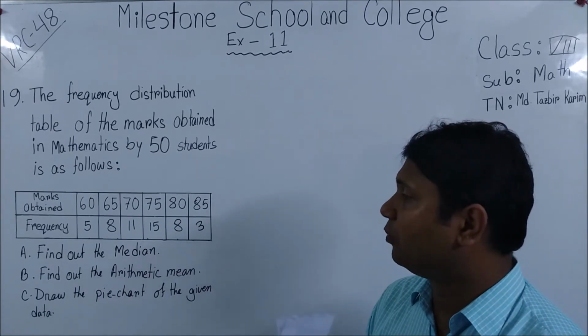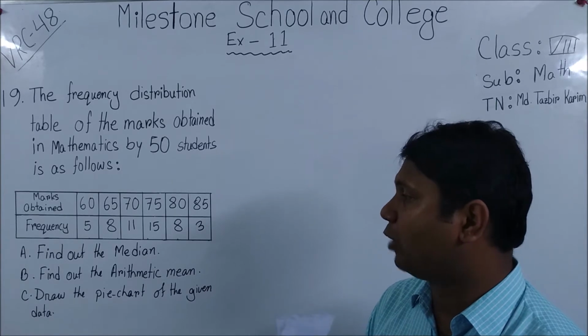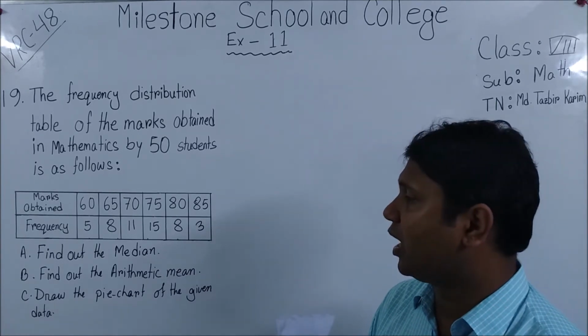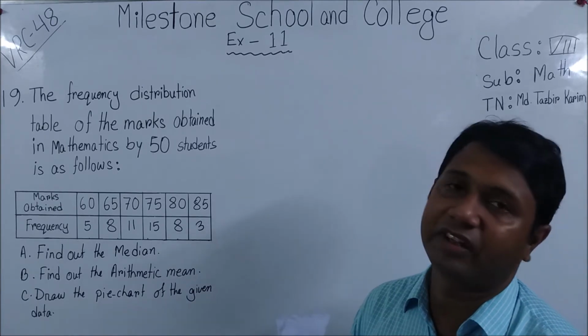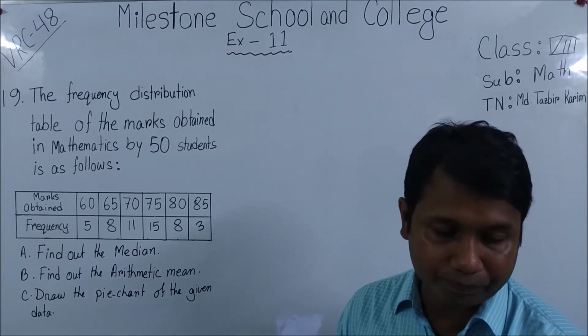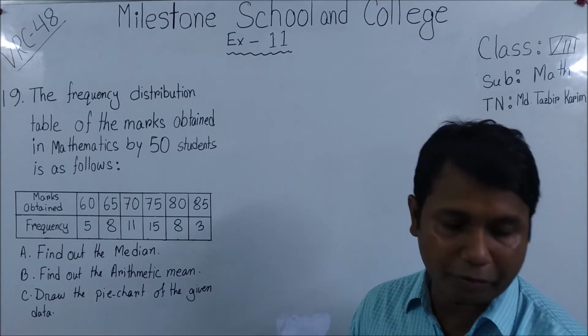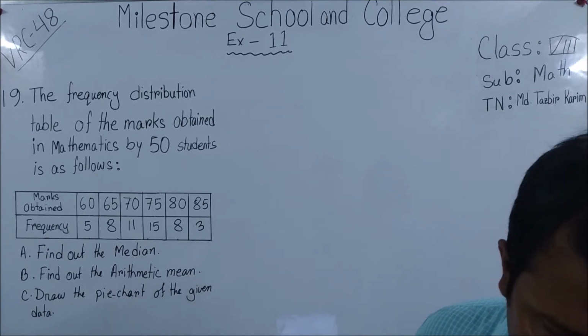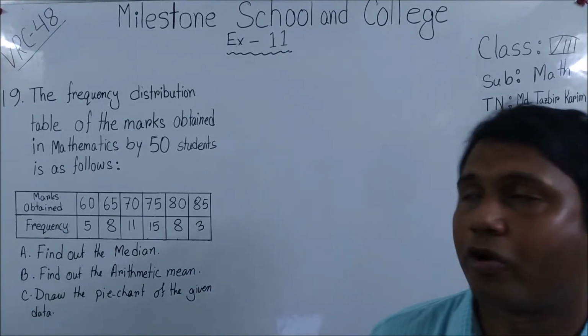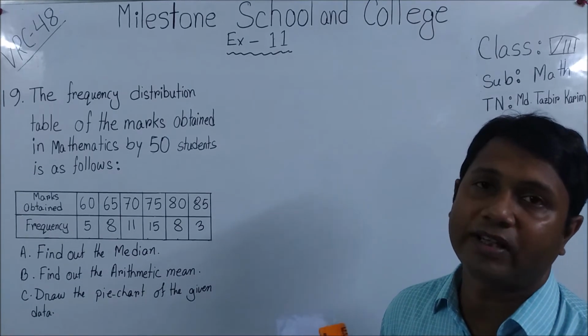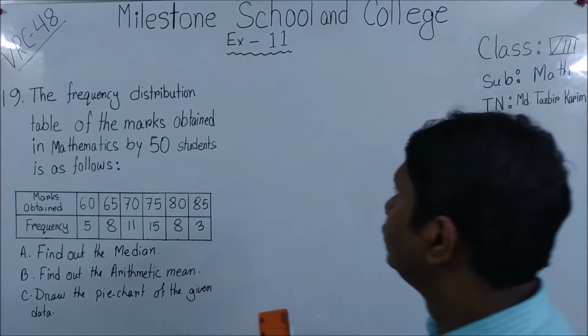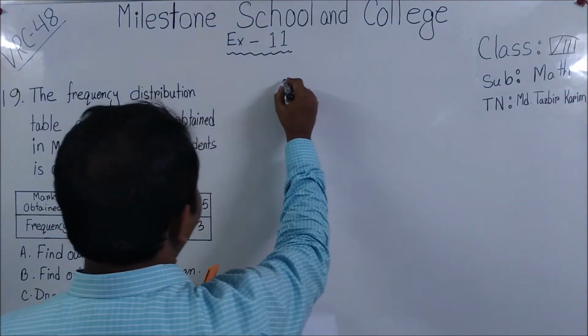Okay, question B, find out the arithmetic mean. And question C, draw the pie chart of the given data. Okay, so this is the question. Now we are going to find out the median. Okay, for that we have to draw a table, because it is organized data. For that we have to draw a table for finding the median. So solution A.